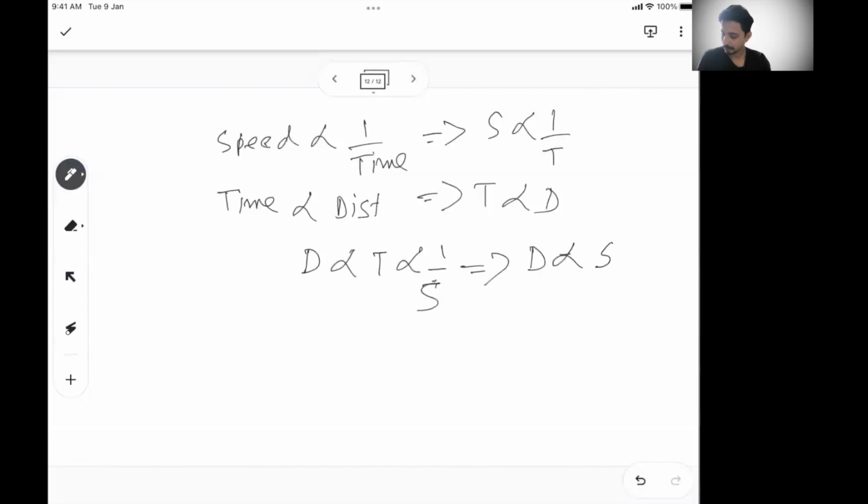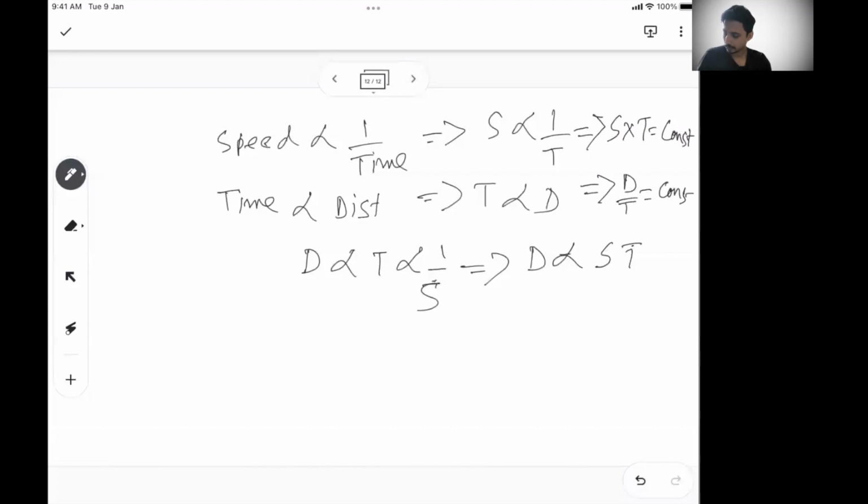So from joint variation standpoint, I can write D varies as speed into time. Speed varies as 1 by T, so that means I can say speed into time is constant. And from here I can say distance by time is also constant.